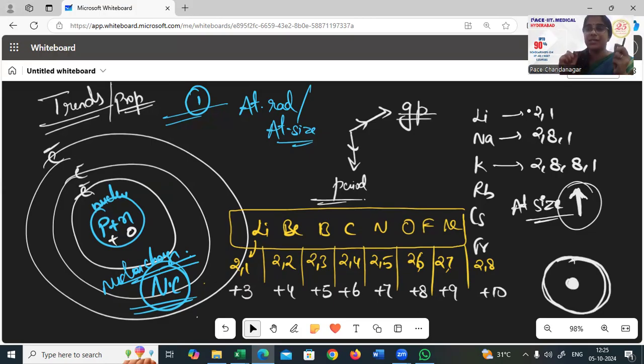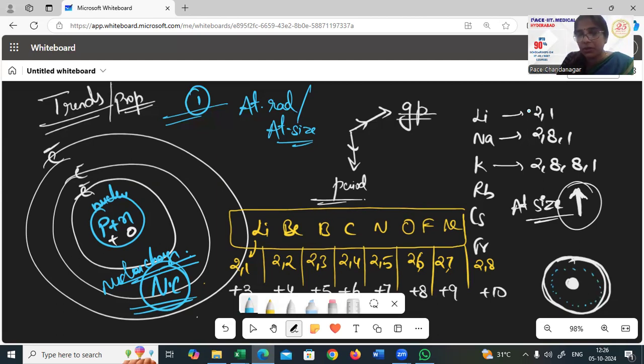Electrons are negatively charged and they will be attracted towards the positive nucleus. Thereby, as you see one element after the other, your nuclear charge is increasing. As the nuclear charge increases, attraction increases. As the attraction increases, all these electrons in that aura will tend to come closer to the nucleus, thereby reducing the size efficiently.